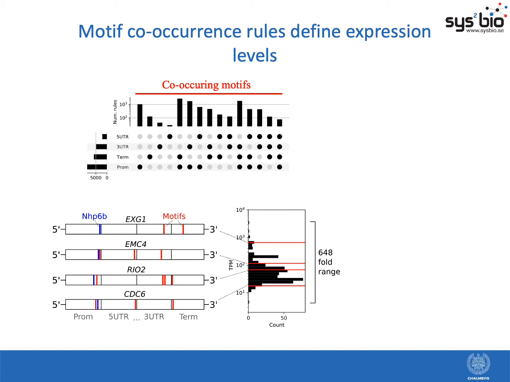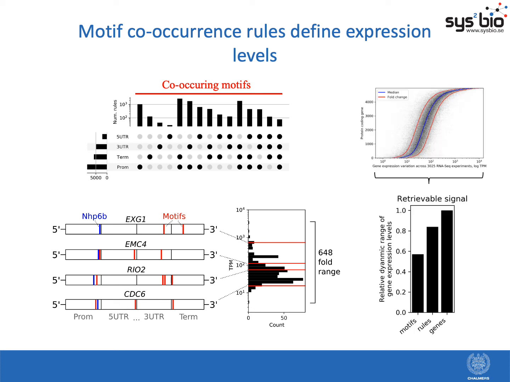transcription factor binding site motif in their promoters, so marked blue, and they also carry additional motifs in the other regions, and these motifs actually repurpose the transcription factor motif and define completely different levels of expression, covering basically the whole range of expression levels.